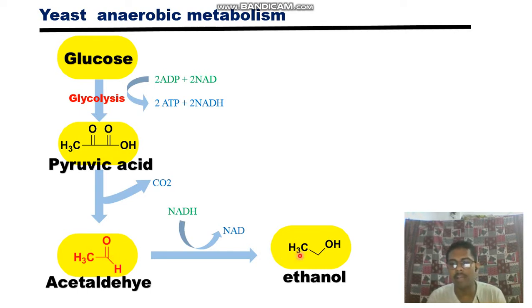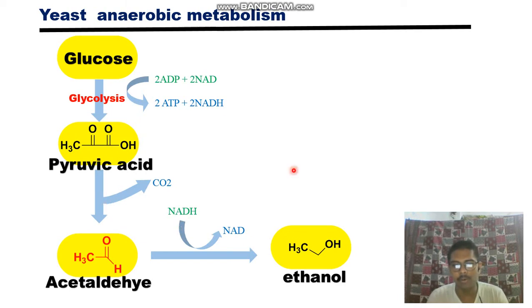So acetaldehyde is converted to ethanol, and concomitantly oxidation has to happen. NADH, which was formed in the previous stage of glycolysis, is the reduced form of NAD+. Now this NADH is oxidized back to NAD+ by yeast anaerobic metabolism.